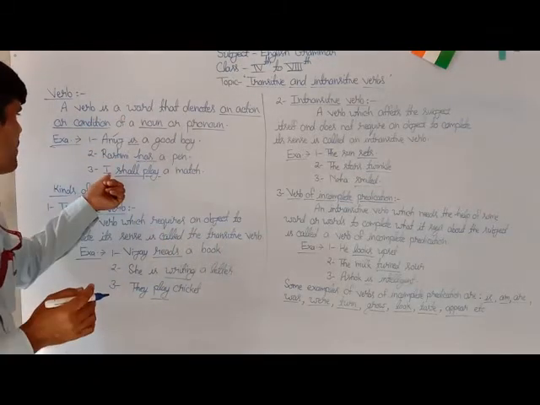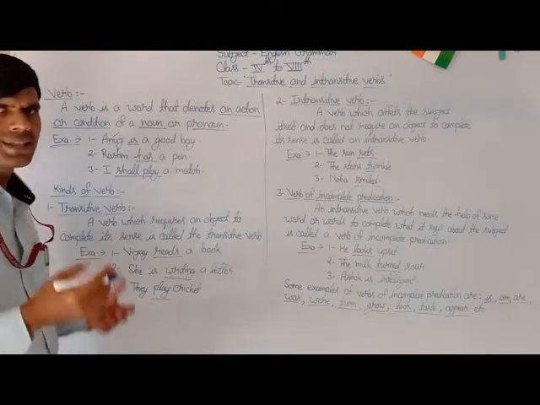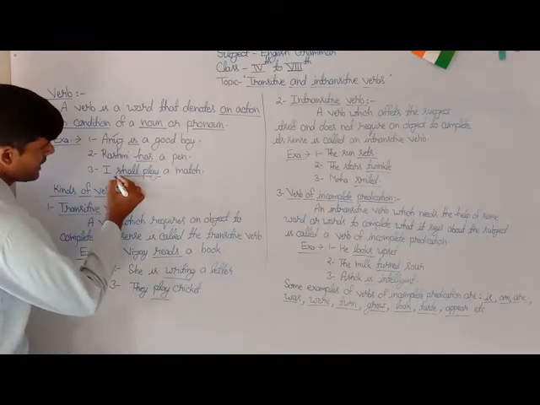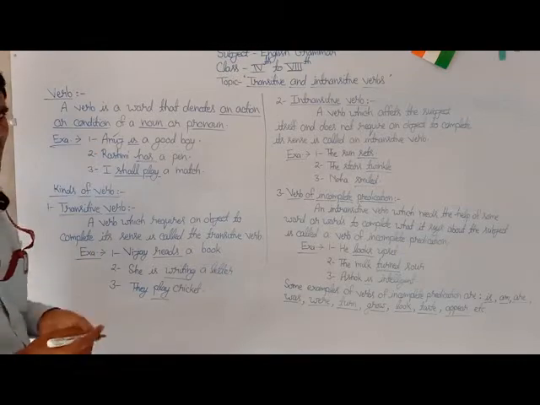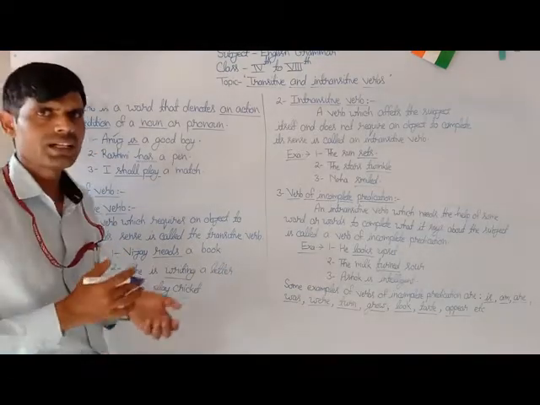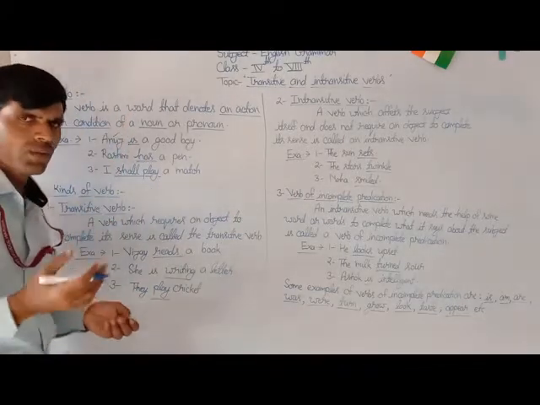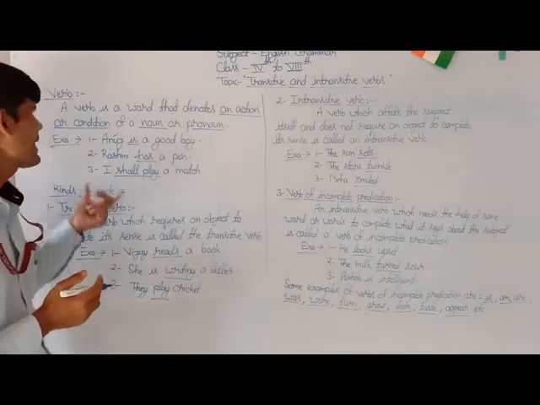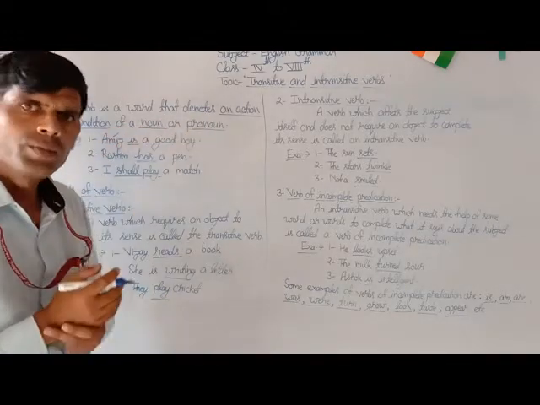The third example of this topic is I shall play a match. Here in this particular sentence, shall play is a verb because it denotes the action or condition of its noun or pronoun. So we can say that a verb is a word which denotes action or condition of a noun or pronoun.